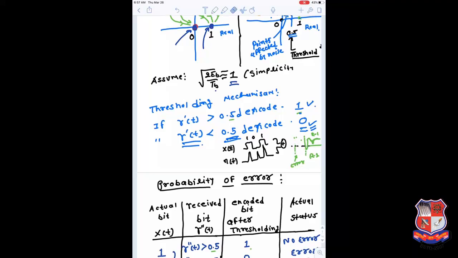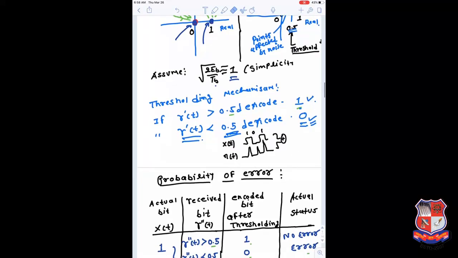So even though the signal is degraded by the noise, if it doesn't cross the threshold boundary, or remains in the same region defined by the boundary, then the receiver is able to detect it correctly and there is no error. Otherwise there is a possibility of error.